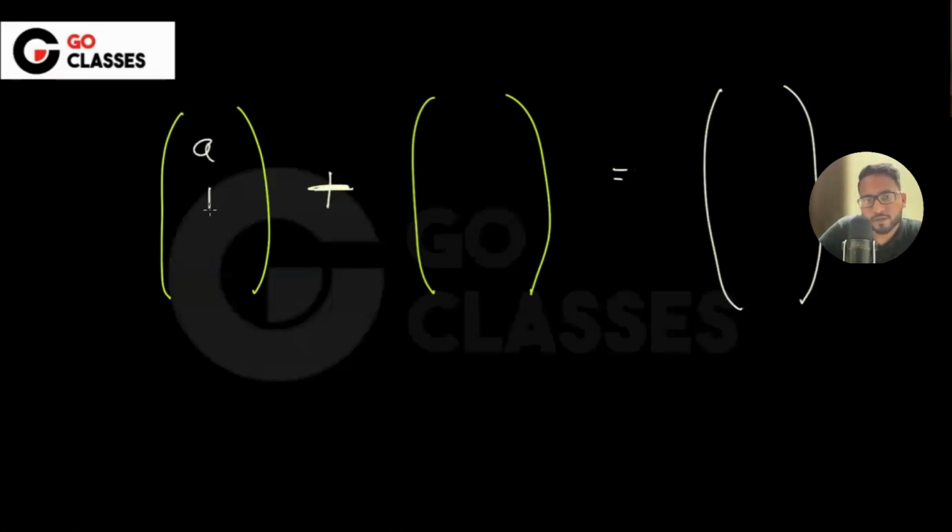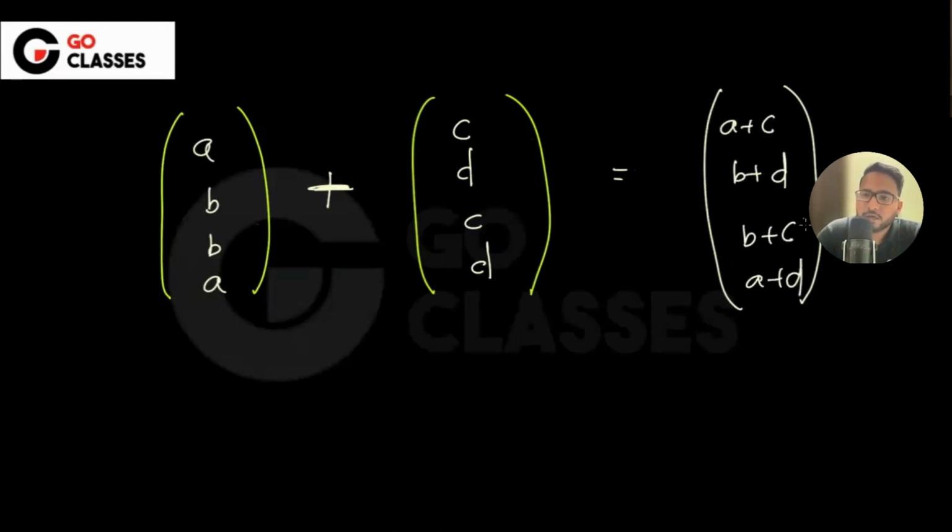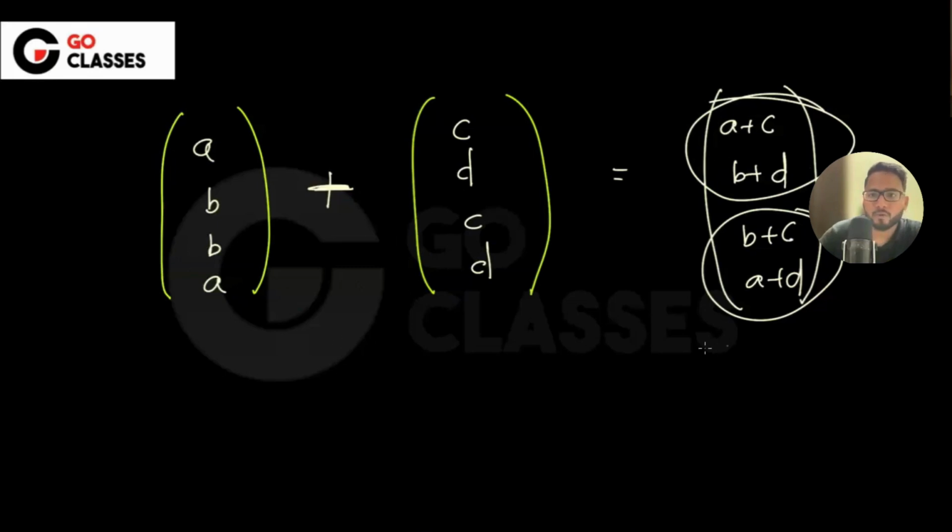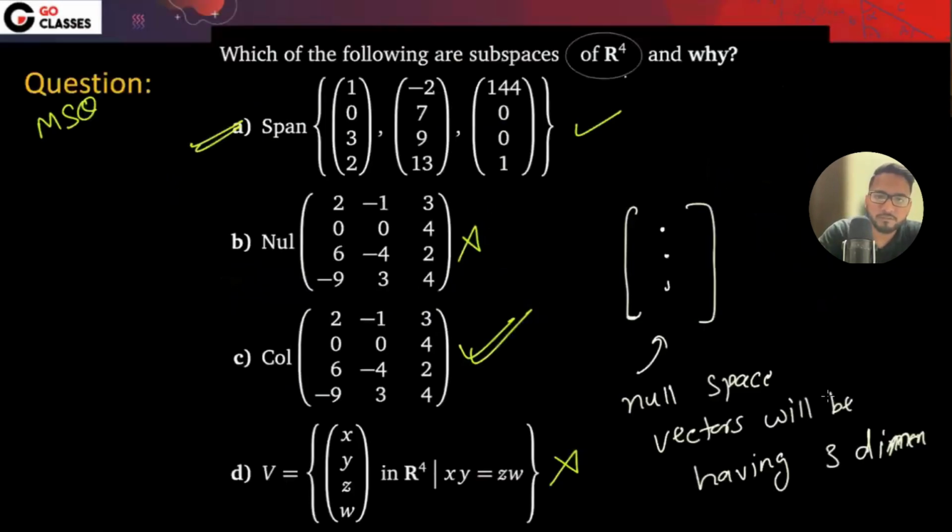Let's suppose one is A, B, B, A and the other is C, D, C, D. The sum will be A plus C, B plus D, B plus C, A plus D. If you multiply B plus C and A plus D, and multiply the other two, will they be equal? No, right? So this is not in the vector space. What is that space name? V.